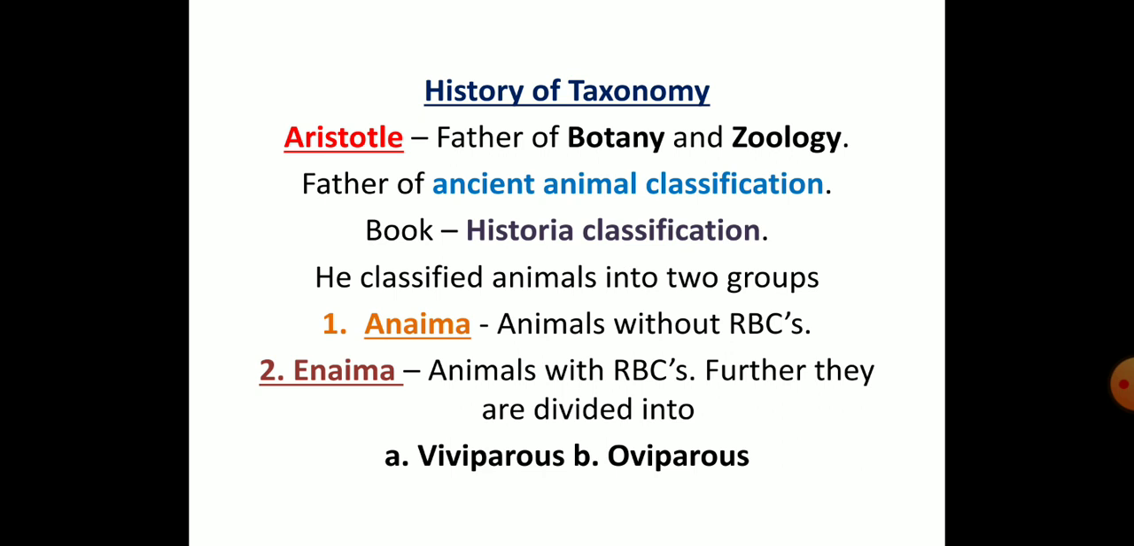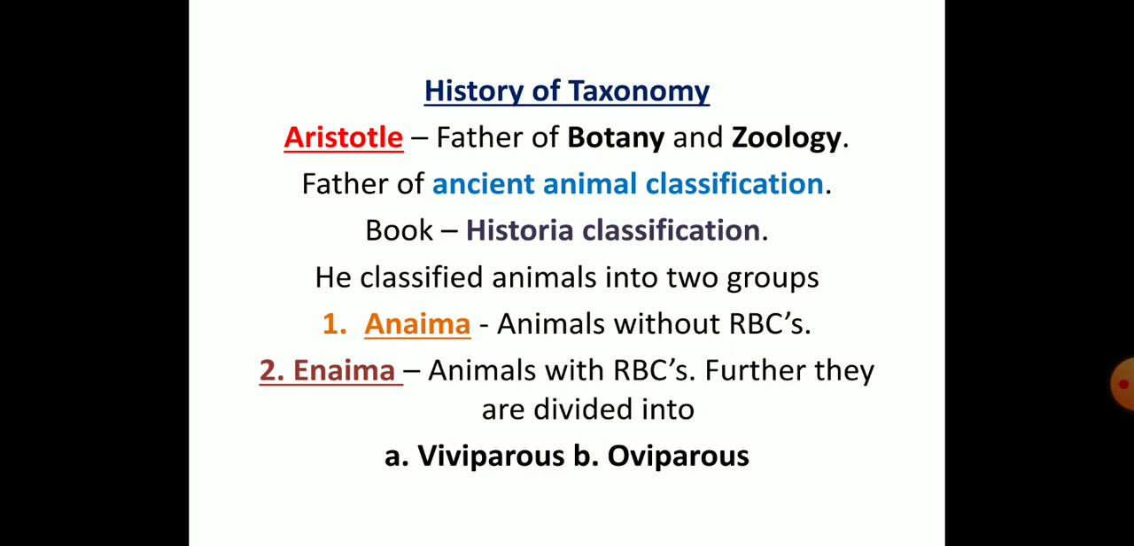Coming to the history of taxonomy, Aristotle is still called the father of botany and zoology, because he was the first person to work on classification. In his book Historia Animalium, he classified animals into two groups: Enaima and Anaima. Enaima are animals with red blood, and Anaima are animals without red blood, that is, animals without RBCs.